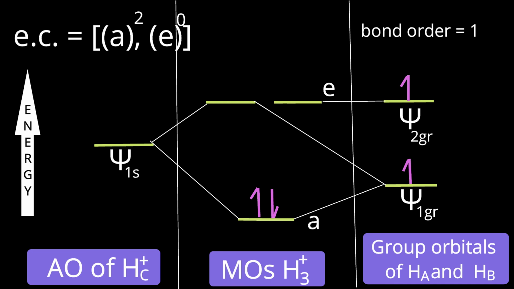So students, next time let us discuss the Walsh correlation concept in order to understand more about this linear H3 and triangular H3 plus. Why H3 plus is triangular and H3 is linear. We'll see in the next part.